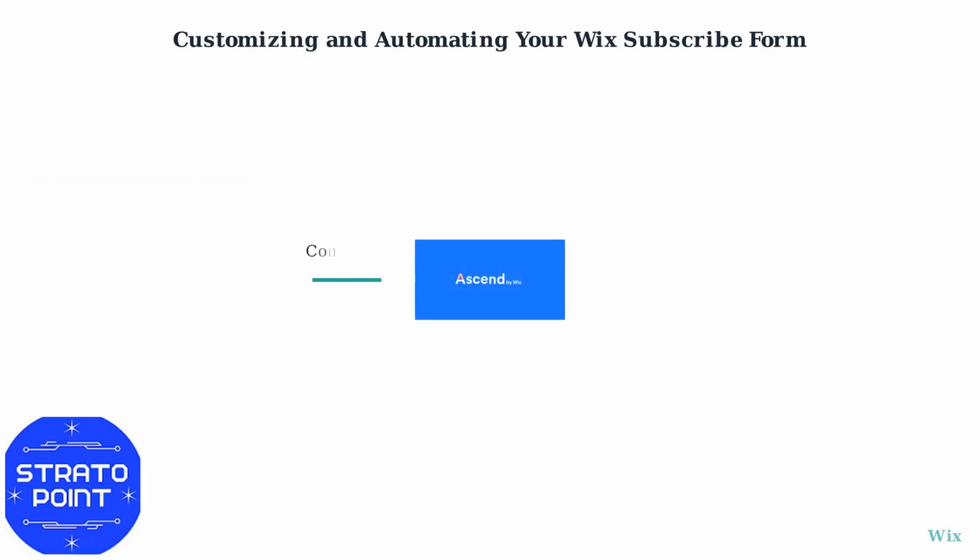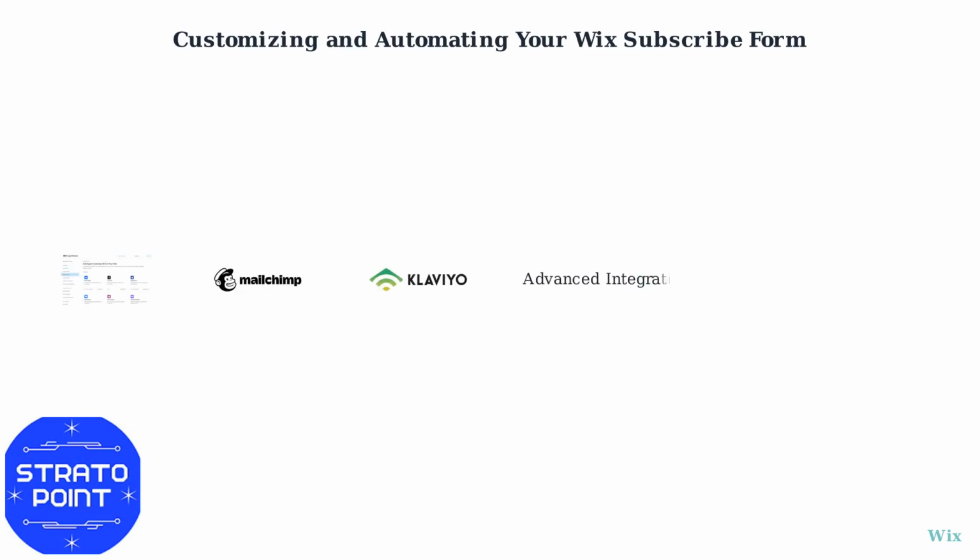Next, connect the form to Wix Ascend, Wix's native email marketing tool, to manage your subscriber list. Set up automations, such as sending a welcome email upon sign-up. For more advanced workflows, integrate with third-party tools like MailChimp or Klaviyo via the Wix App Market.